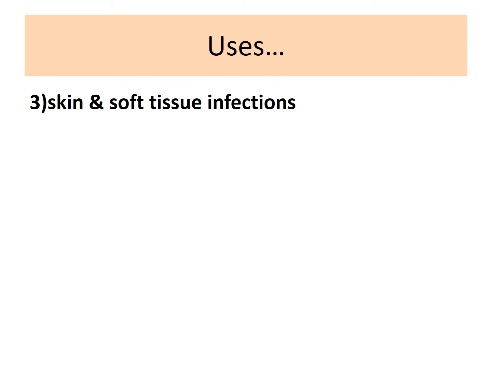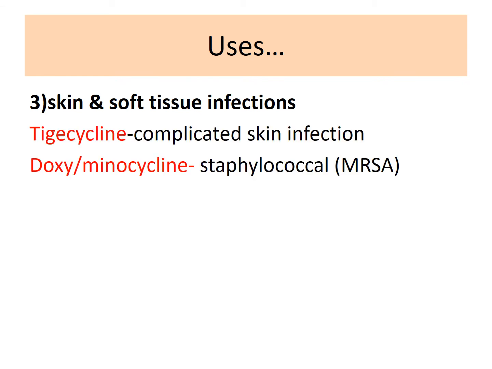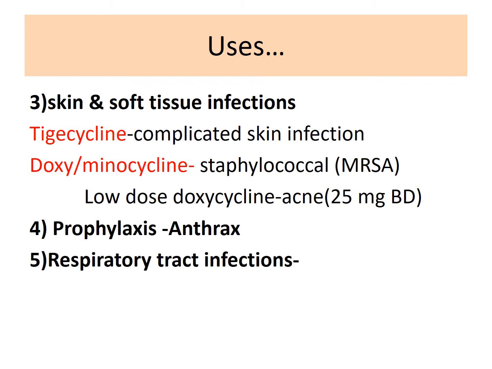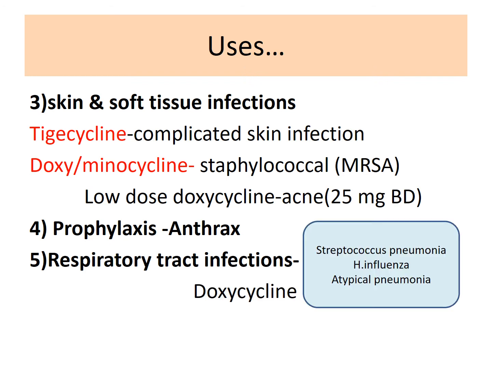Then skin and soft tissue infections. Among these, in case of tetracycline resistant or complicated cases, we should prefer tigecycline, and in MRSA like infections, doxycycline or minocycline is preferred, and in acne vulgaris, doxycycline in low doses is preferred, and as a prophylaxis of anthrax. And in respiratory tract infections, especially streptococcus infections or Haemophilus influenzae or those by atypical pneumonia causing organisms like mycoplasma or chlamydia pneumonia, doxycycline can be used as a drug of choice.